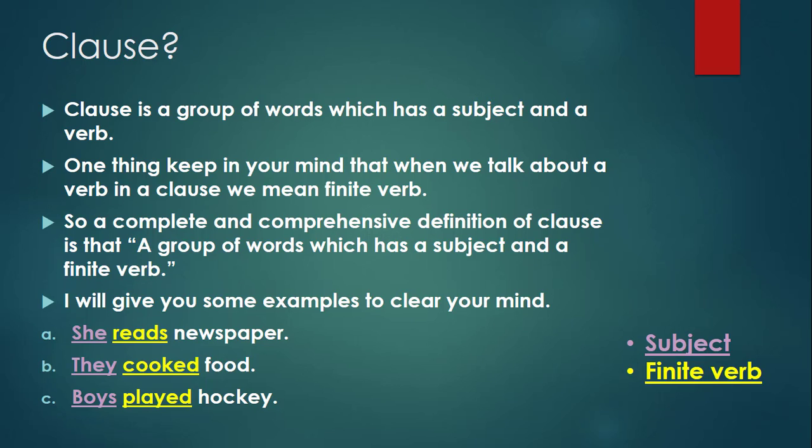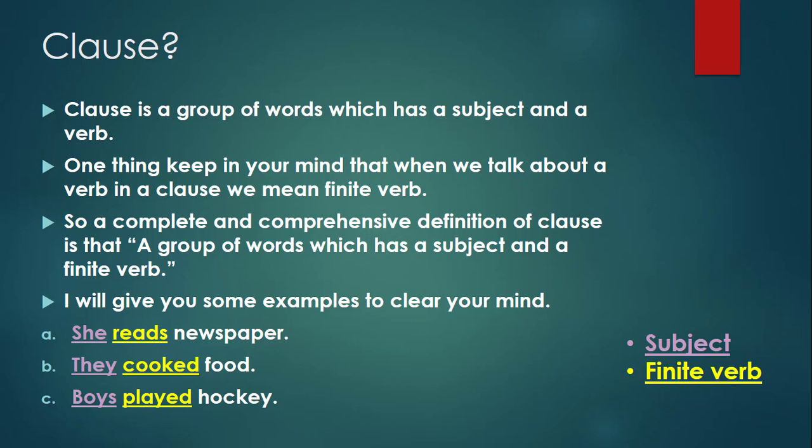What is a clause? You have many concepts in your mind, but according to grammar, a clause is a group of words which has a subject and a verb. One thing, keep in your mind that when we talk about a verb in a clause, we mean a finite verb. Now the question is, what is a finite verb?